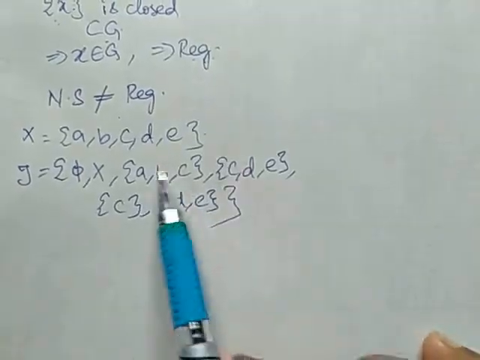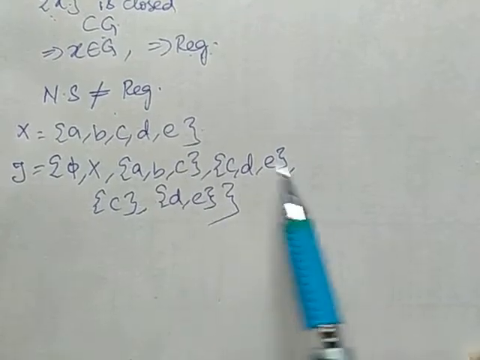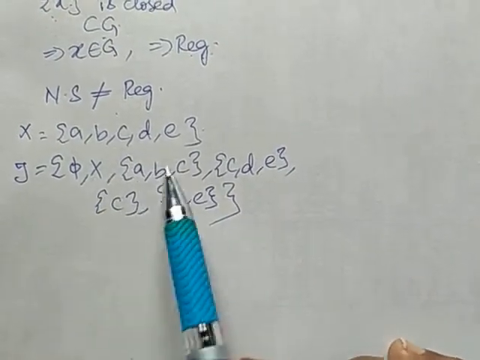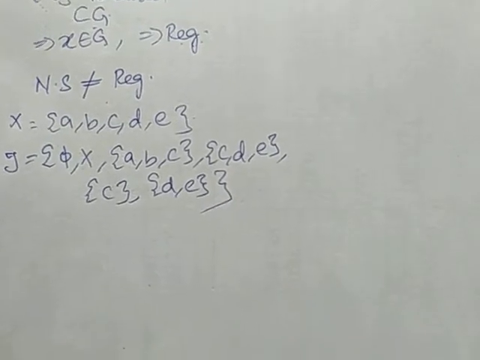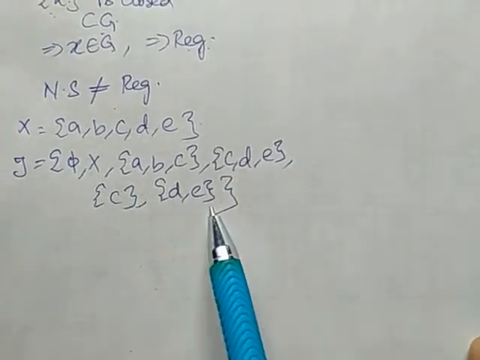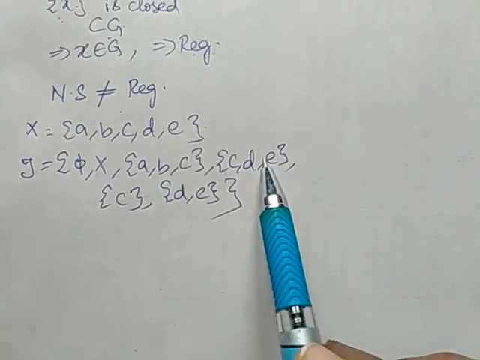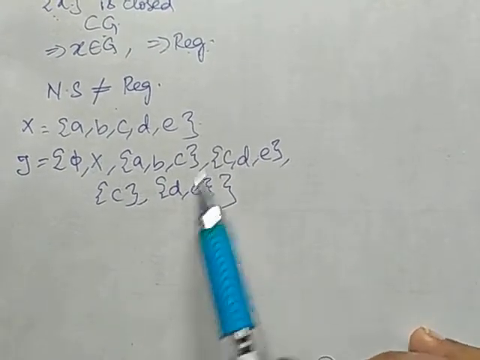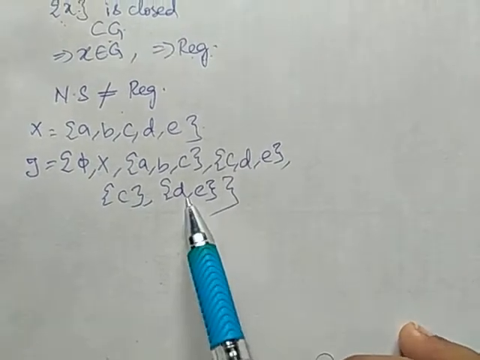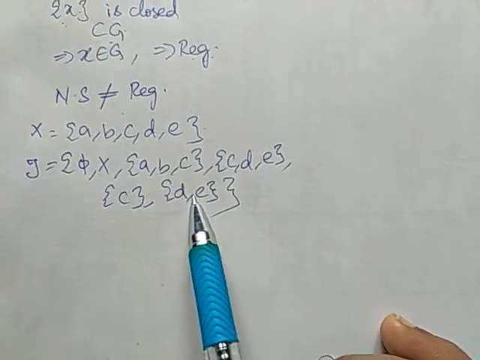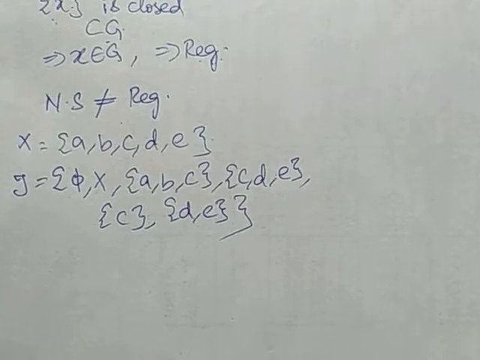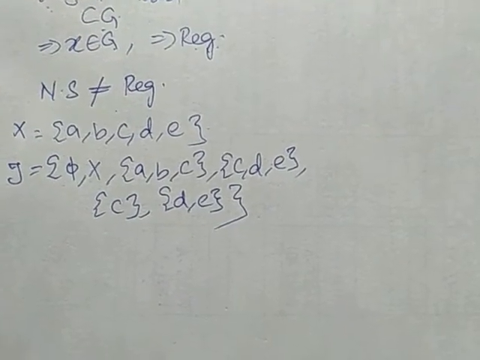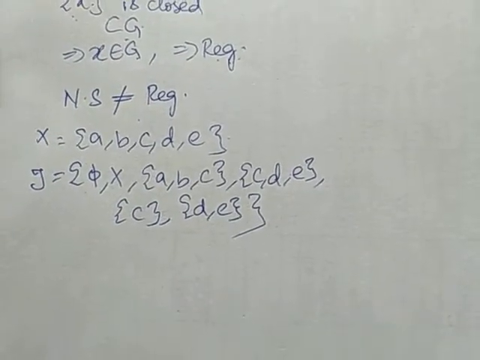When we consider the union of these sets, it belongs to tau, and we get X. If we consider intersections also, it belongs to tau: the intersection of these two gives C, with D and E gives {D, E}, and with the null set gives the null set. So finite intersection and arbitrary union belong to tau. Therefore, it is a topological space.